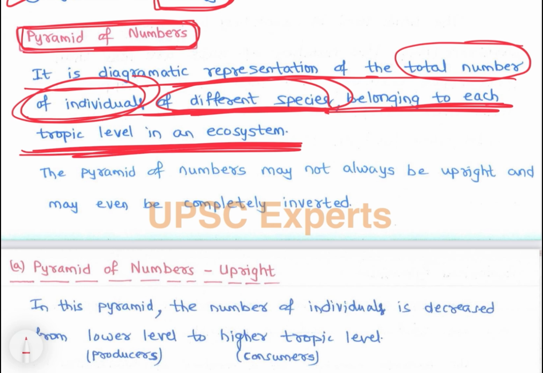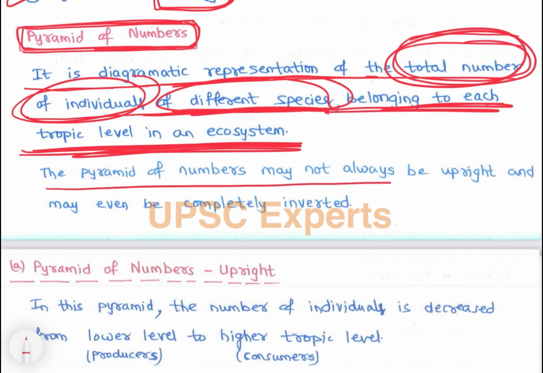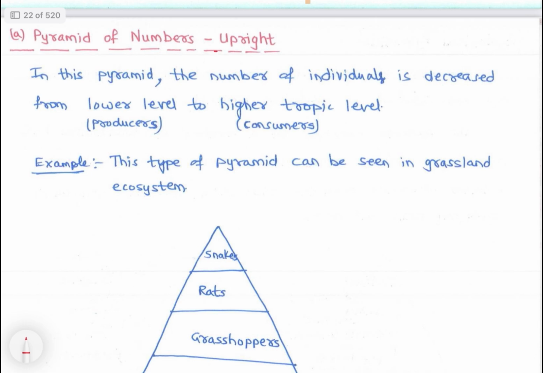Pyramid of numbers, basically we will deal with the total number of individuals of different species at each trophic level. So a pyramid of numbers may not always be upright and may even be completely inverted. Let's check. See, pyramid of numbers. First is where we see the pyramid is upright.